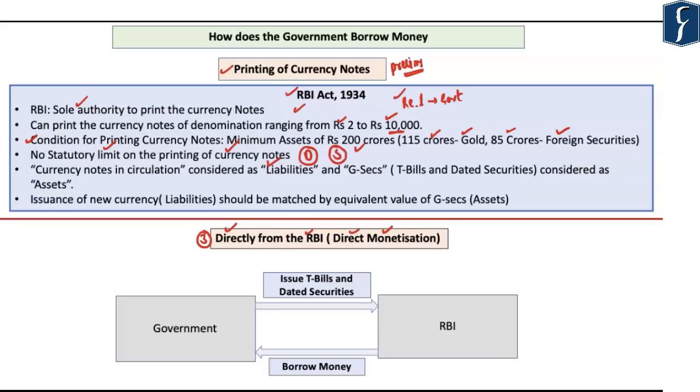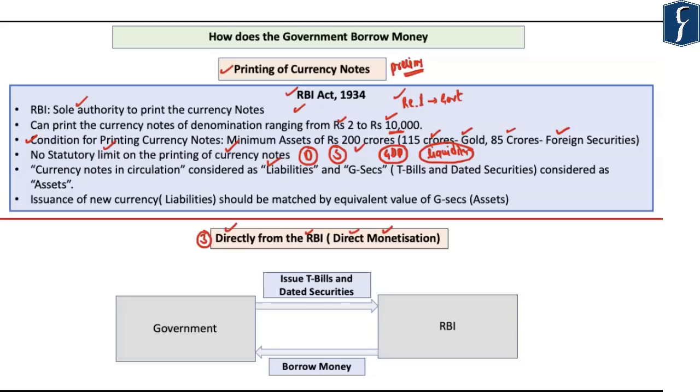Hence, in order to ensure the match between the demand and supply within the economy and to ensure that the printing of currency notes does not lead to higher inflation, the RBI looks at the GDP projections for a particular year. It takes into account the prevailing liquidity situation in the Indian economy. So based upon the GDP projections and the liquidity situation in the country, if RBI feels that currency notes have to be printed, then the RBI can resort to the printing of the currency notes.